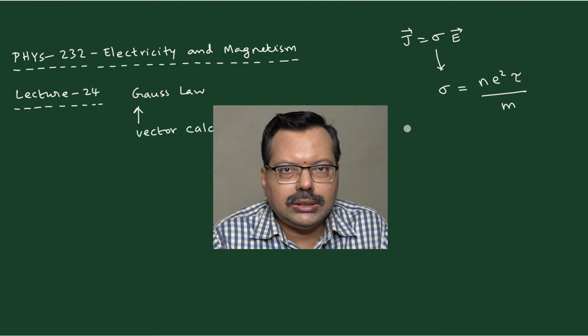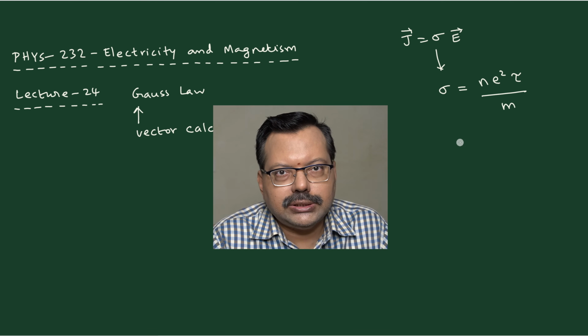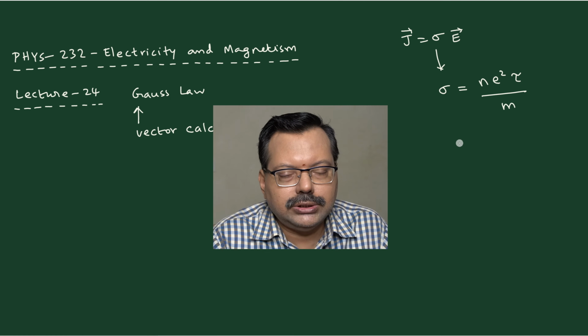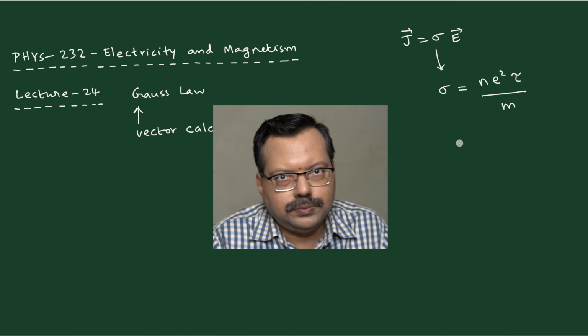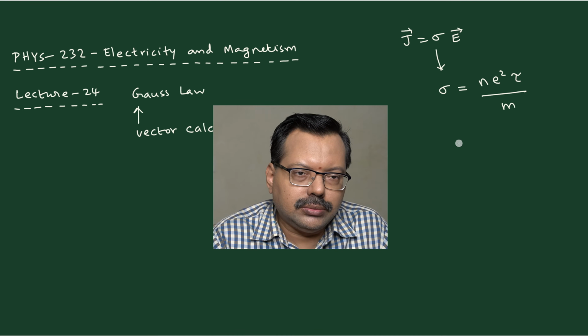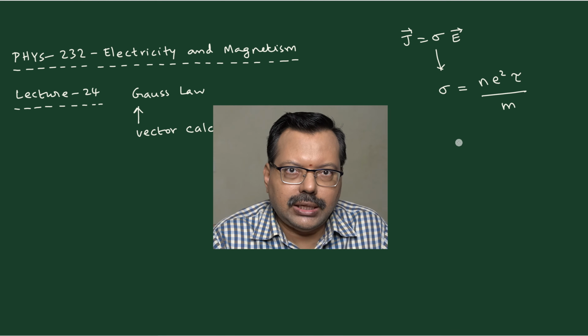Even before the last class, we discussed Gauss law and established Gauss law in the differential form, namely the divergence of the electric field is equal to rho divided by epsilon 0. That is the equation we derived in the previous to last class. At that time, I told you that we are going to convert the same Gauss law into an integral form. But before doing the integral form of Gauss law, we need some basics of vector calculus.